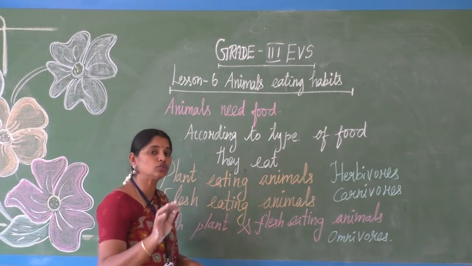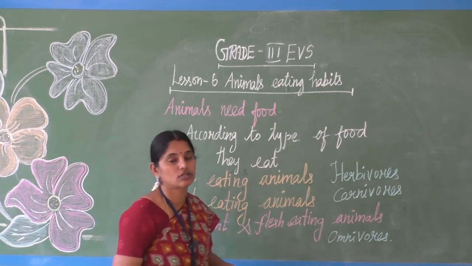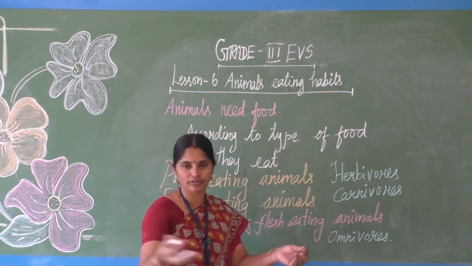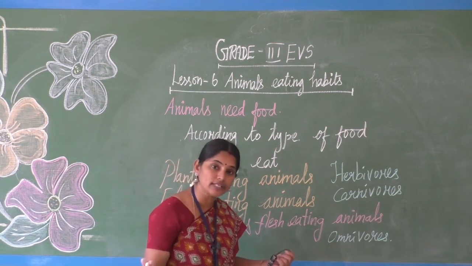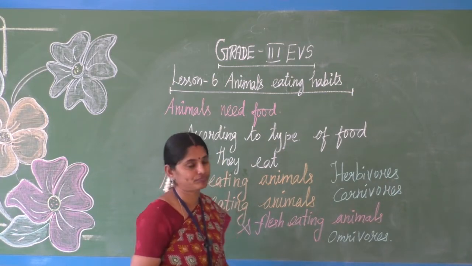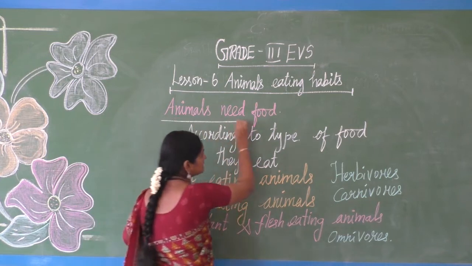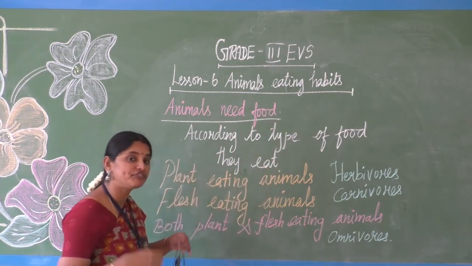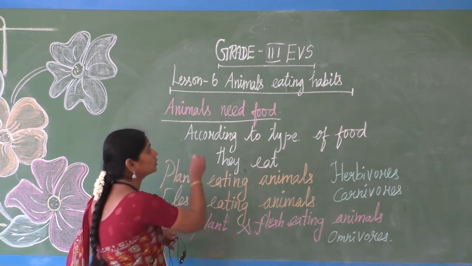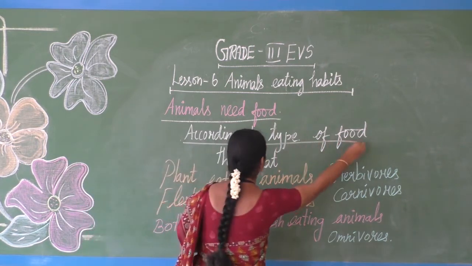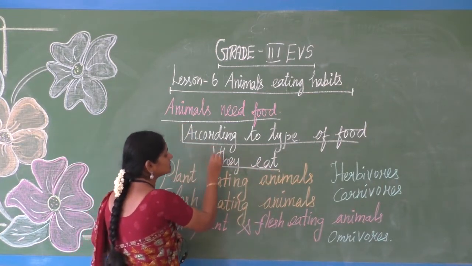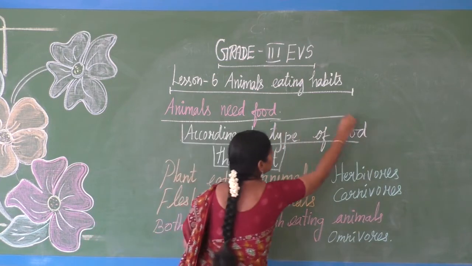Here, according to the animals' food, so different kinds of animals are there in this world. Different kinds of animals take different types of food. Animals need food, but different animals take different food items. According to the type of food they eat, we are dividing the animals.